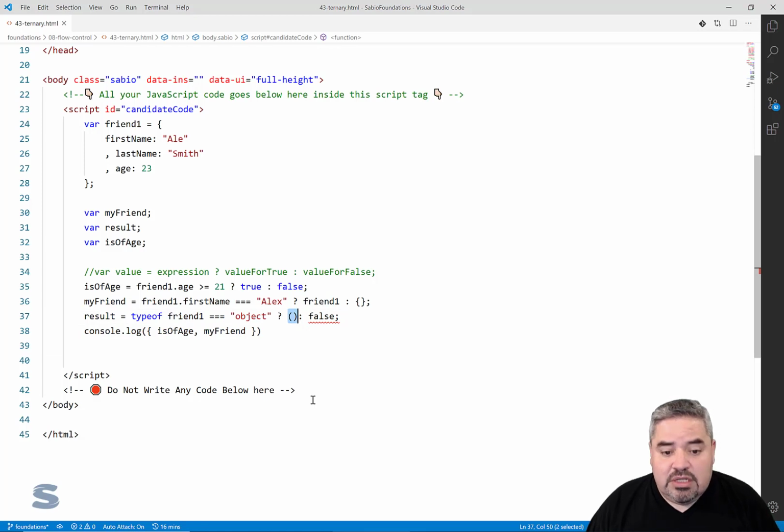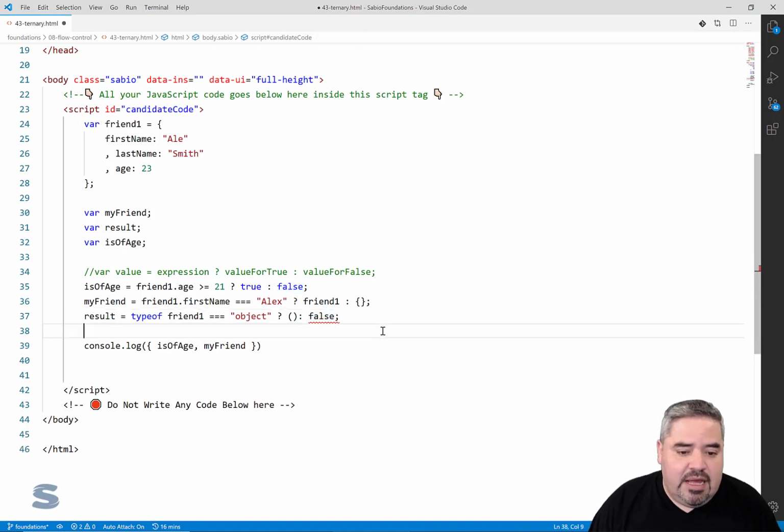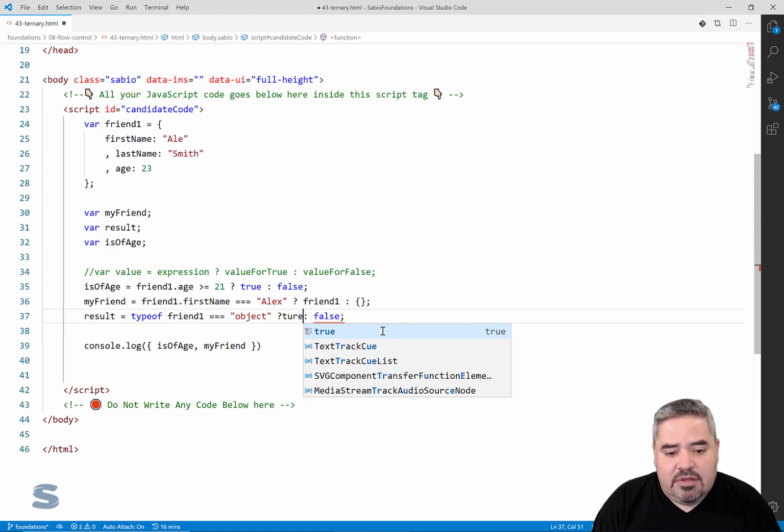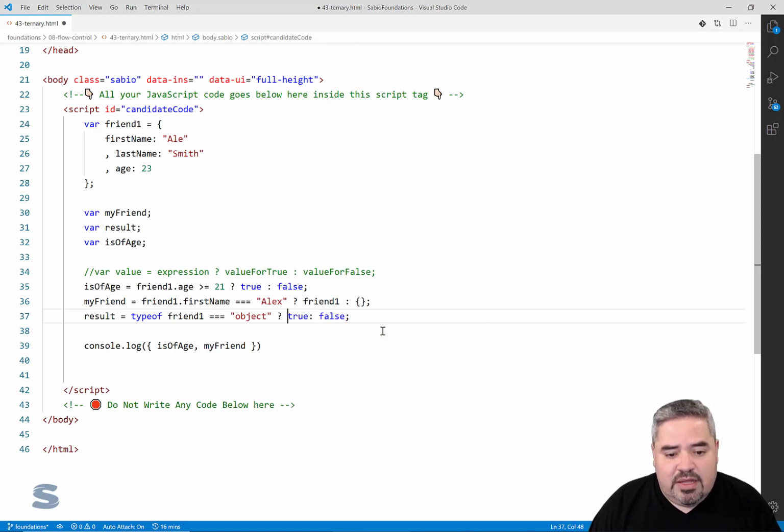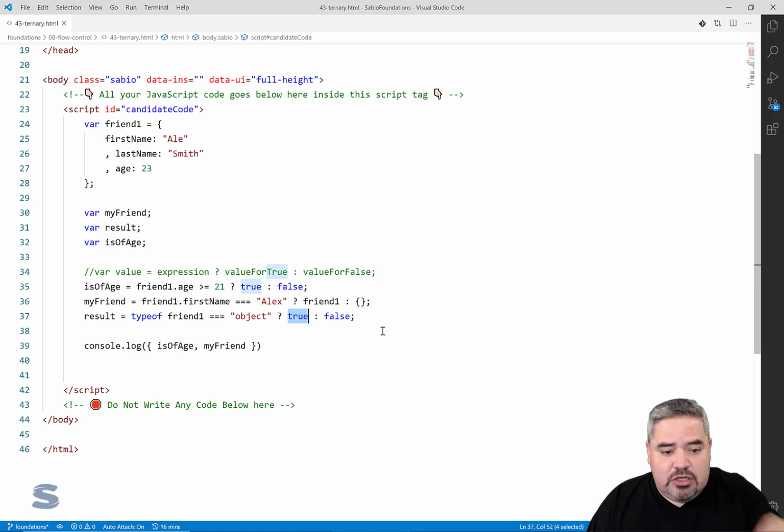I want to execute this in here, which I have not written yet. Otherwise, I'm going to use false. And so this is getting an error because I have not yet written anything in here. Okay, but let me take care of this so we can see that this is valid syntax, and so that's valid. So I want to actually make this a little bit more complicated. I want to say, before I evaluate and see if he's my friend, I want to first make sure that friend 1 is an object.